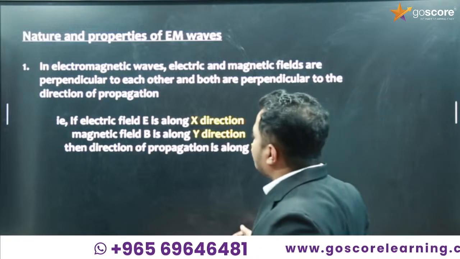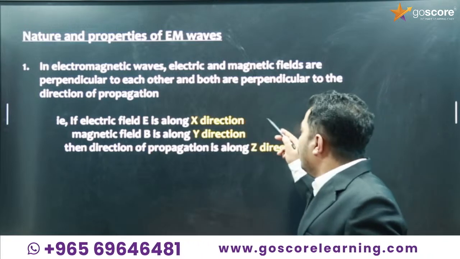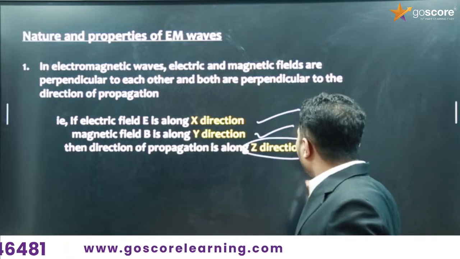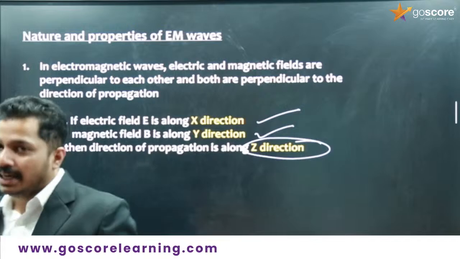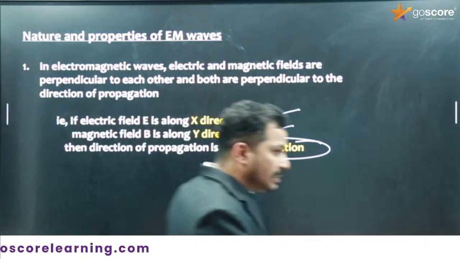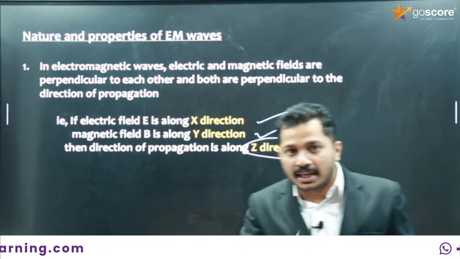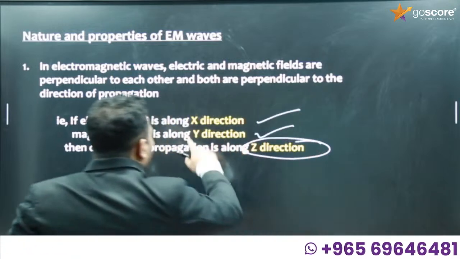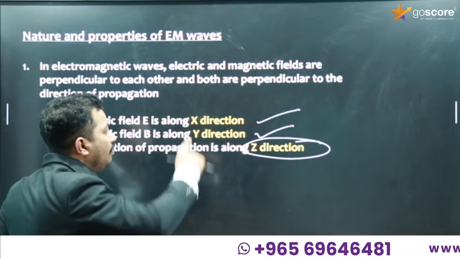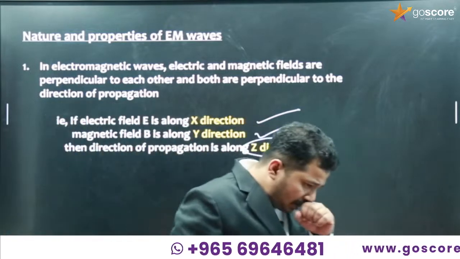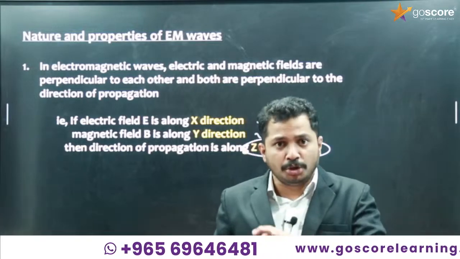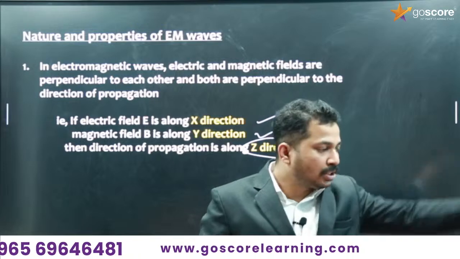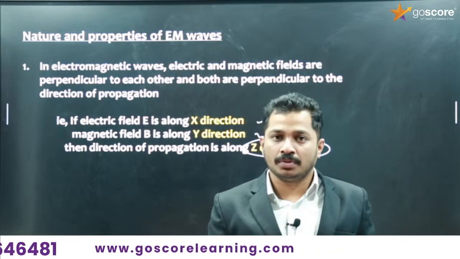So here, if the electric field is in the x direction and the magnetic field is in the y direction, obviously the direction of propagation of the wave will be the z direction. If the electric field is in the positive x direction and the magnetic field is in the positive y direction, the direction of propagation should be perpendicular. But is the direction positive or negative? How will the direction be?